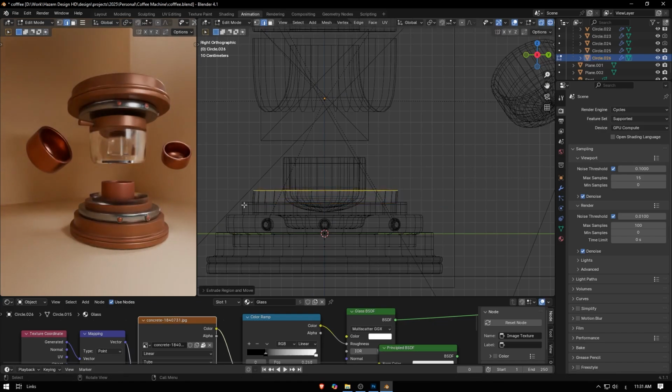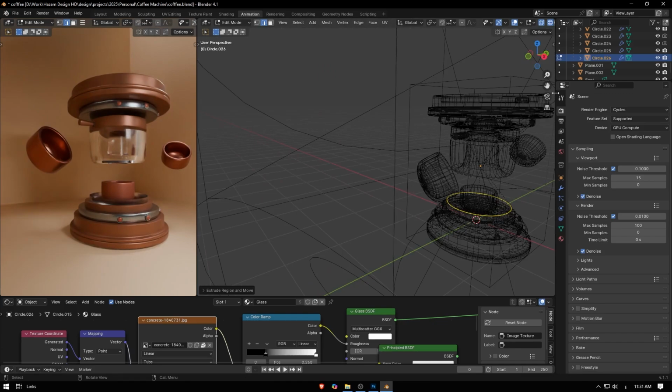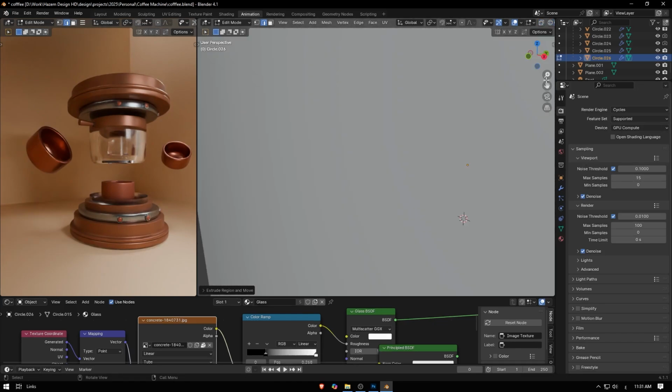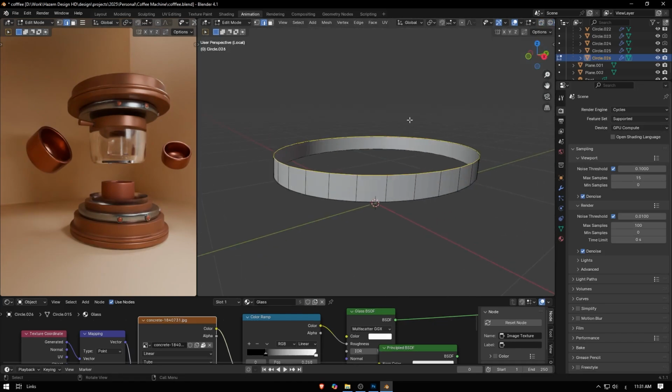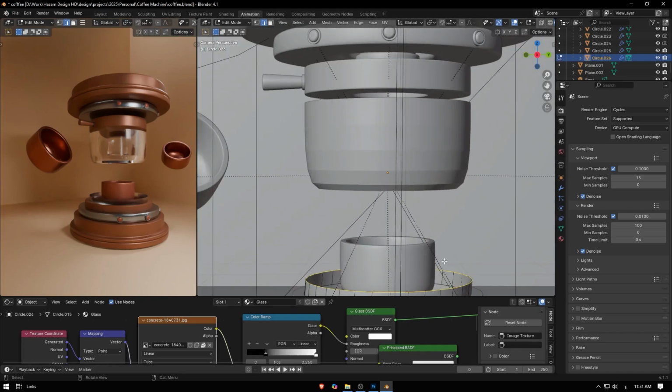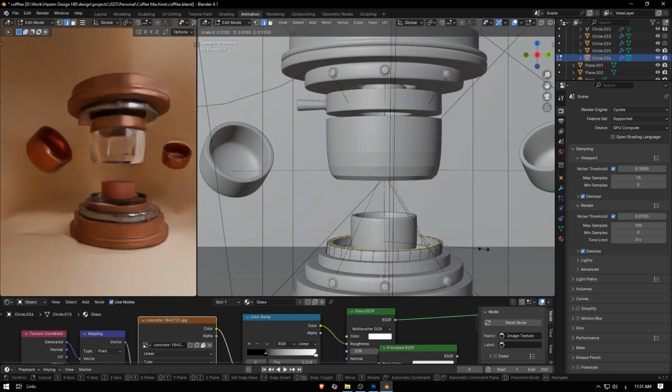So let's make that glassy shade here. Like this, and then ES, make something small, another extrude, like this.